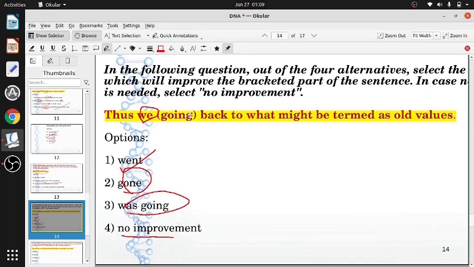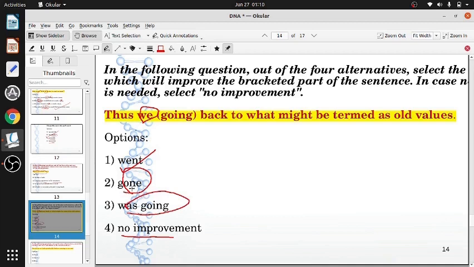This sentence is not a correct sentence, so it needs improvement, it needs change. So no improvement is rejected as an option. Was going is rejected because we have we, plural. We was, no, we were going.